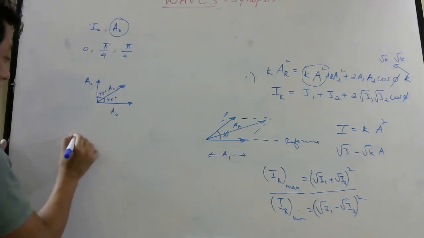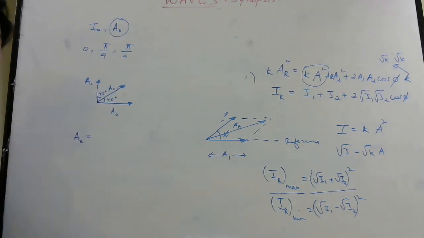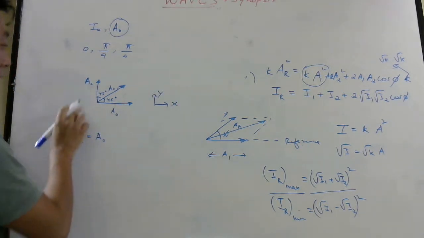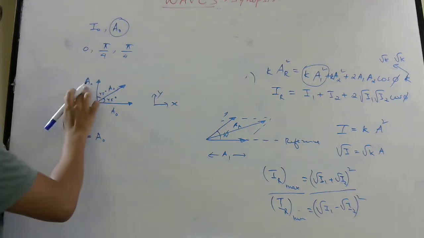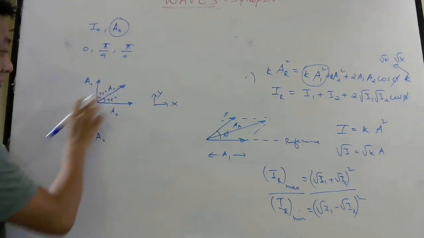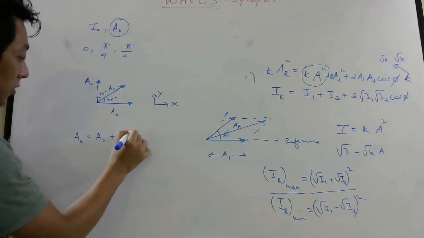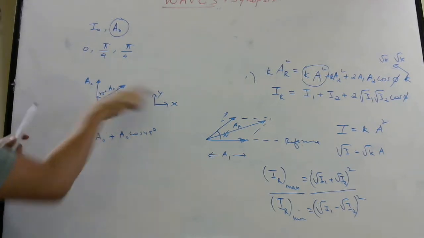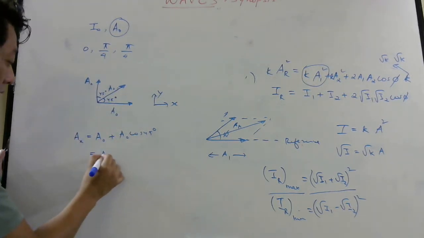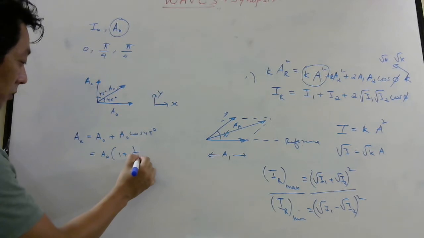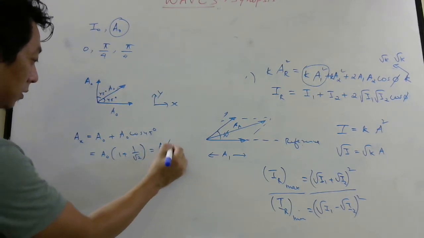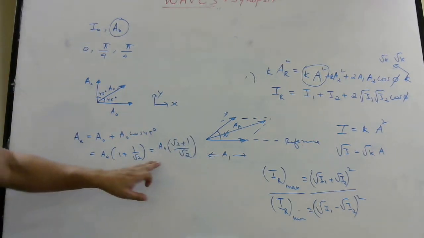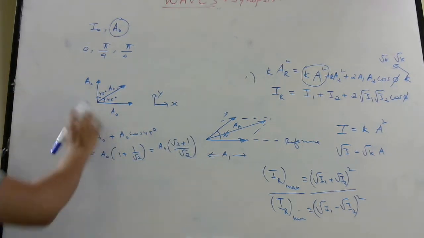So let us find the x component of the resultant. So this is along x. Let us call this x, this y. This is along y, so this will have no component here, right? This is at 45 degrees, so it will be plus A naught cos 45. So this will become A naught times 1 plus cos 45, which is 1 by root 2. So this will be A naught (root 2 plus 1 by root 2). So that is the total amplitude along x, one component basically.